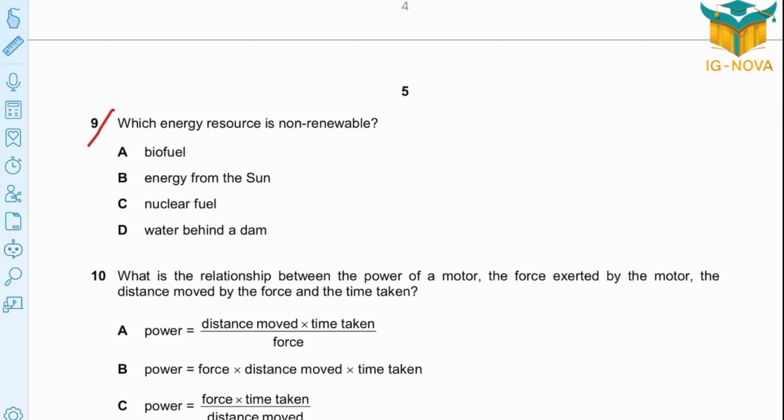Question 9. Which energy source is not renewable? Biofuel? No, it's renewable. Energy from the sun, solar energy, is renewable. Nuclear energy, yes, nuclear energy is not renewable. They are consumed.